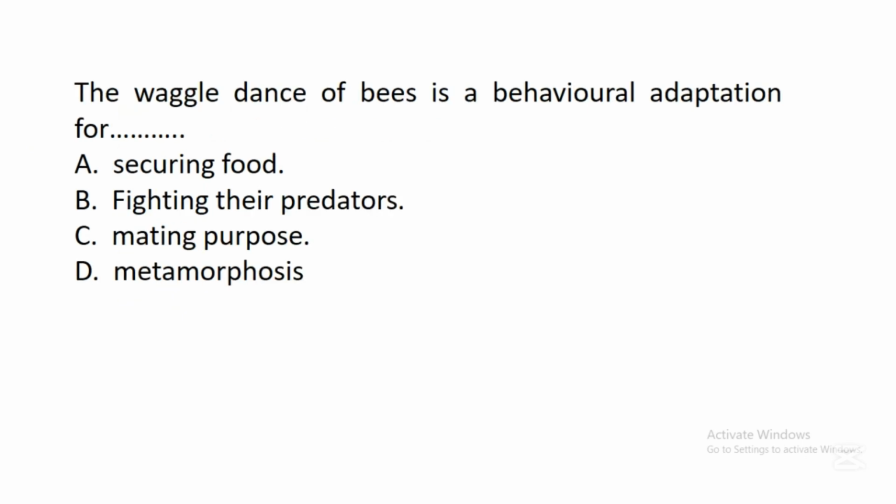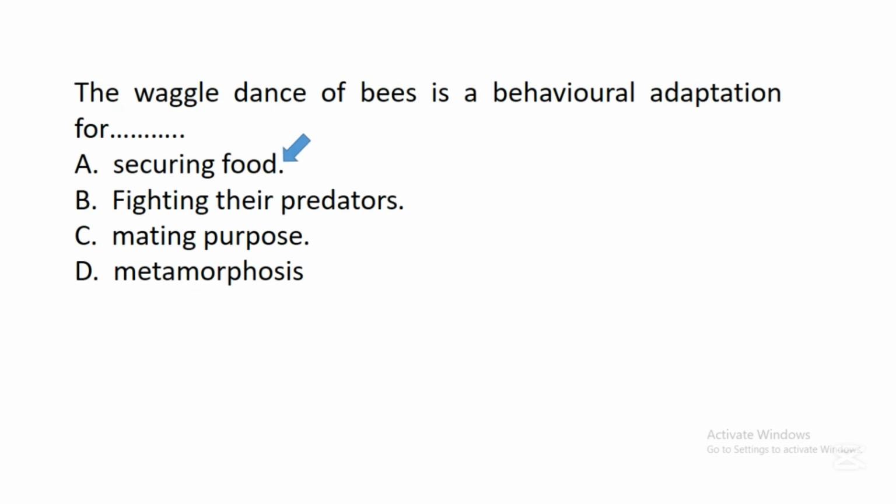The next question says, the waggle dance of bees is a behavioral adaptation for A. Securing food, B. Fighting their predators, C. Mating purpose, D. Metamorphosis. In this question, the correct answer is A. Securing food.